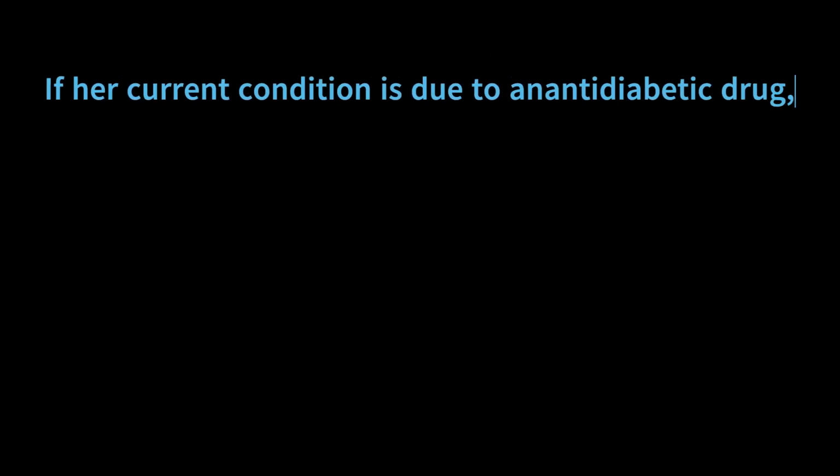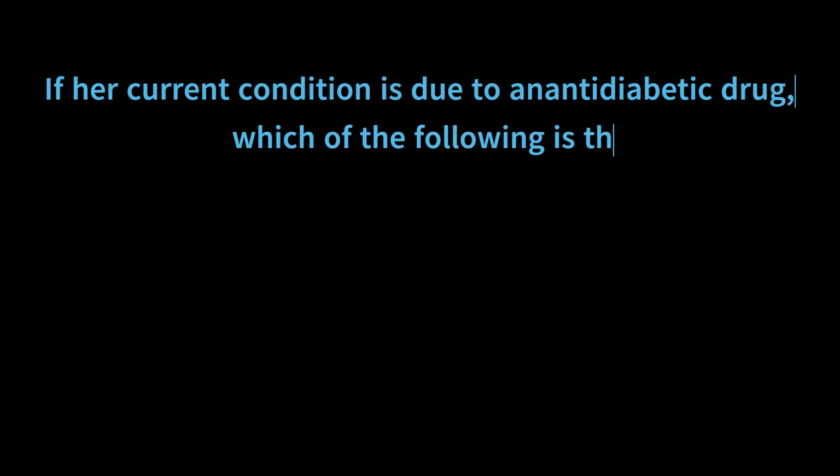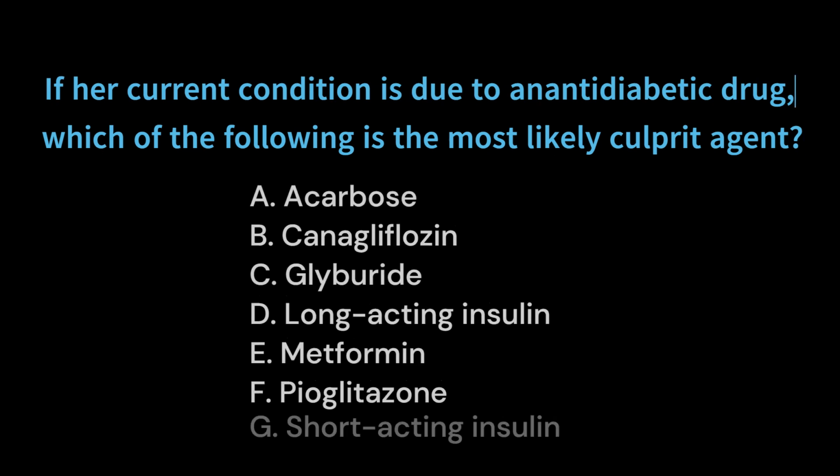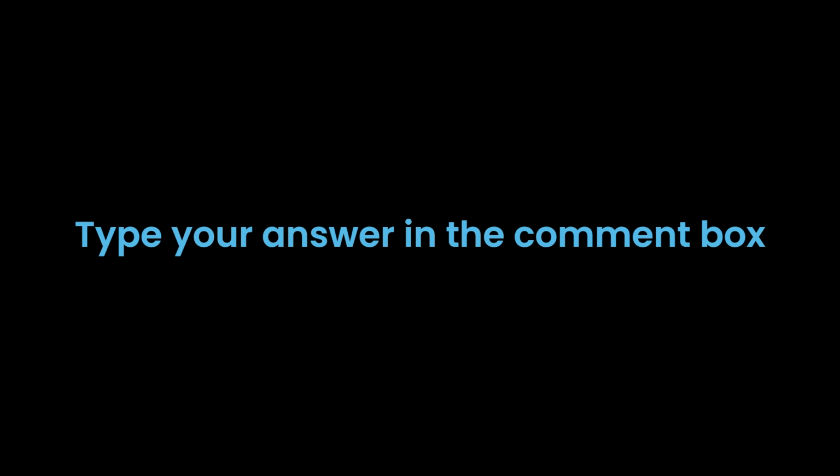The question is: if her current condition is due to an anti-diabetic drug, which of the following is the most likely culprit agent? Your options are: A. Acarbose. B. Canagliflozin. C. Glyburide. D. Long-acting insulin. E. Metformin. F. Pioglitazone. G. Short-acting insulin. You have 15 seconds to type your answer in the comment box.